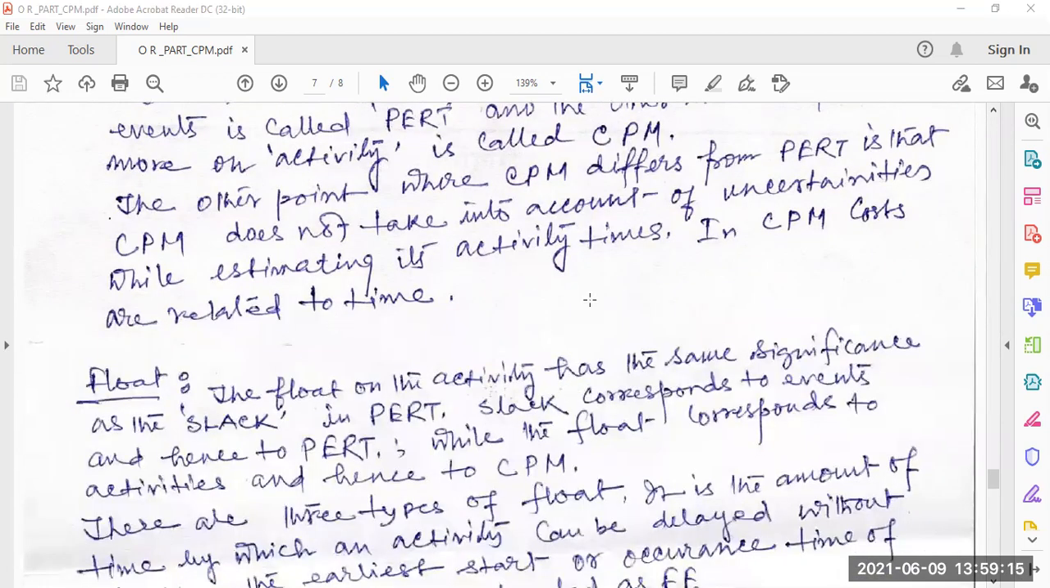The other point where CPM differs from PERT is that CPM does not take into account the uncertainties while estimating activity time. In CPM, costs are related to time.